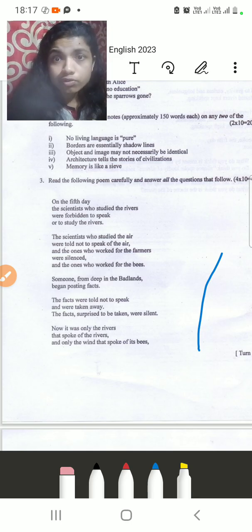So there's a huge question in the first stanza a student can feel after reading it. Then the second stanza says, the scientists who studied the air were told not to speak of the word. So there was another scientist. The first scientist studied the river and was forbidden to study it. The second scientist studied the air and was told not to speak of the air. Why?